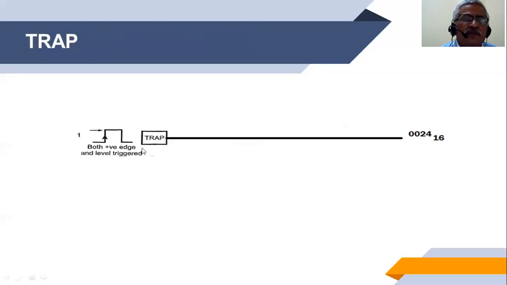TRAP is non-maskable, so it is edge as well as level triggered. Whenever a signal comes on this pin, it is seen by the system with the highest priority.